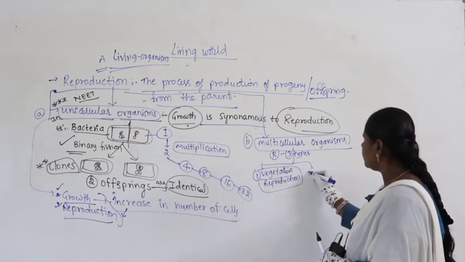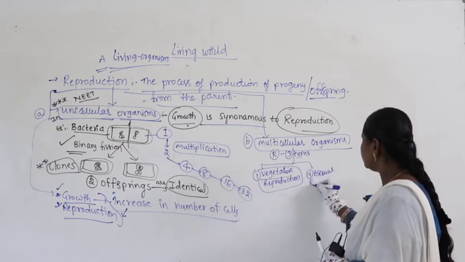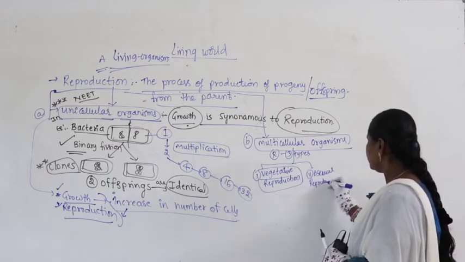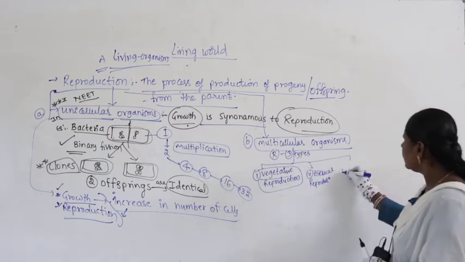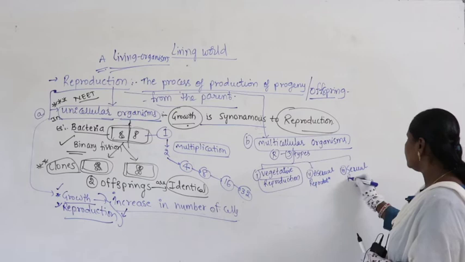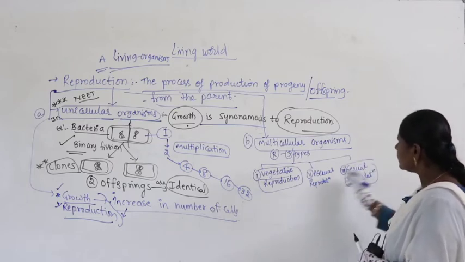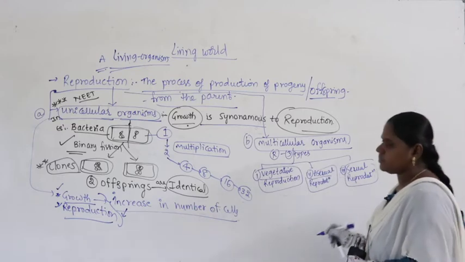Second one is asexual reproduction, and the third one is sexual reproduction. So let us discuss all 3 categories.